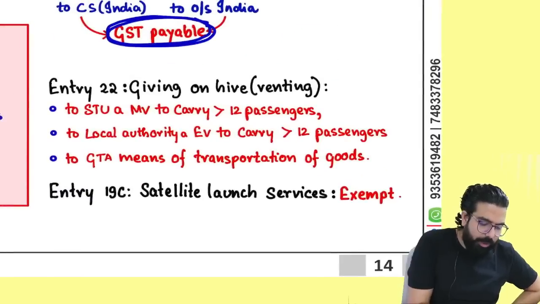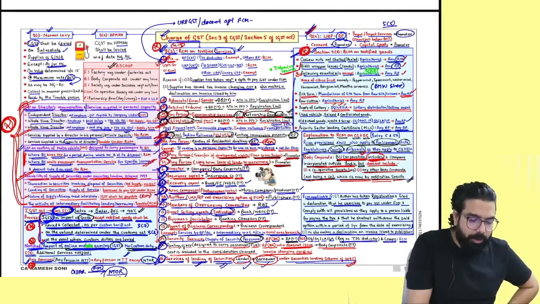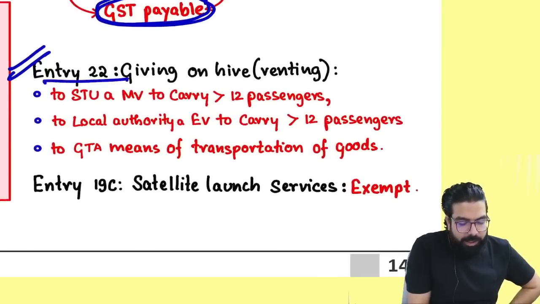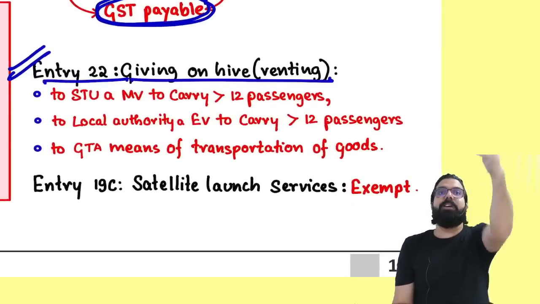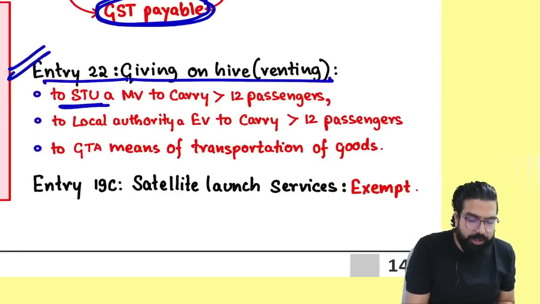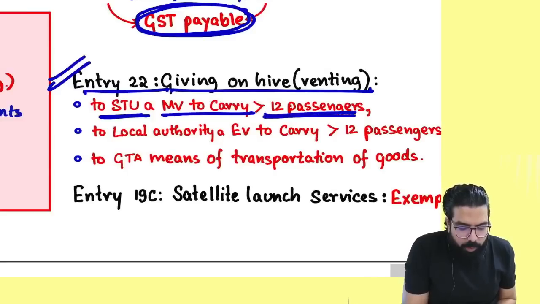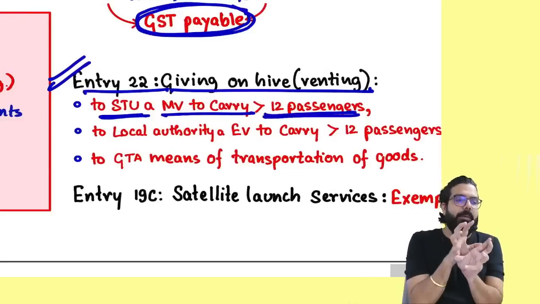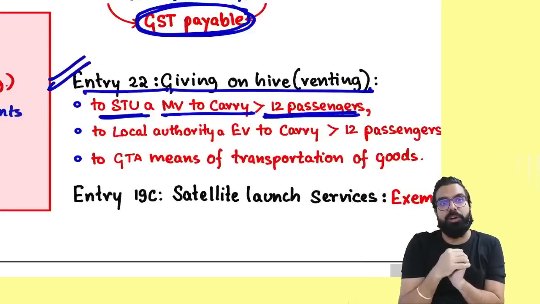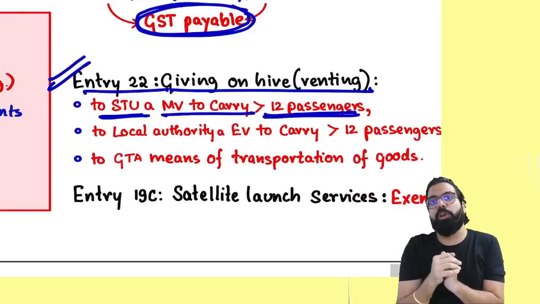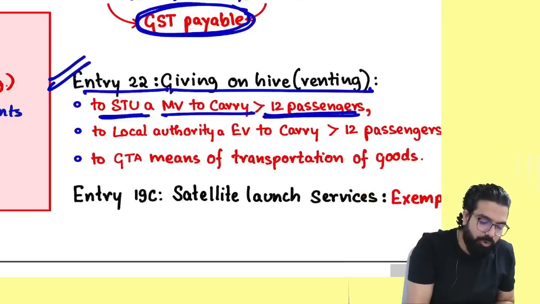The right side, we have one small point over here. Listen to me very carefully. Now in the right side they are telling, giving on hire. Supposing I have one bus which is there with me. If I give the bus on hire to state transport undertaking, a motor vehicle for more than 12 passengers, remember one thing, if I gave it to a state transport undertaking like Tamil Nadu state transport undertaking, Karnataka state transport undertaking, always remember I should not charge